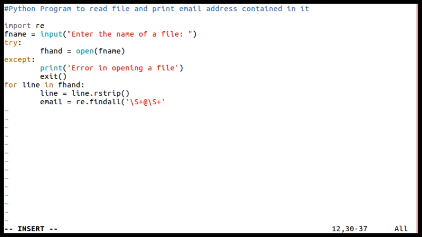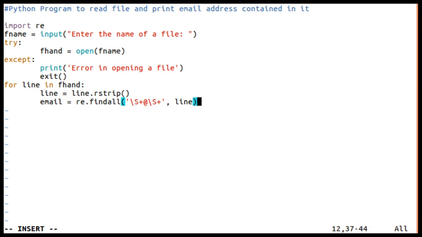\S indicates a non-white space character, plus indicates one or more, \S plus indicates one or more non-white space characters, followed by @, then followed by one or more non-white space characters. Now this string has to be found in this line. The first argument is the expression we are interested in, and the second one is where it should be found. It should be found in a line.